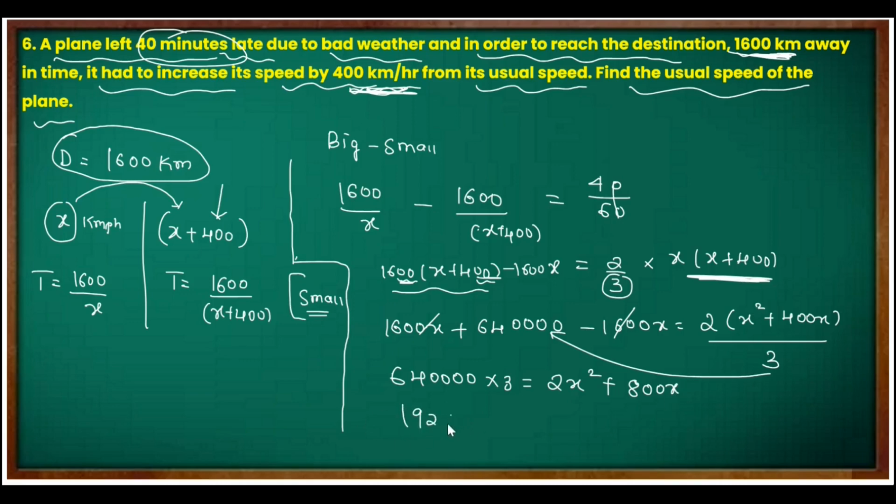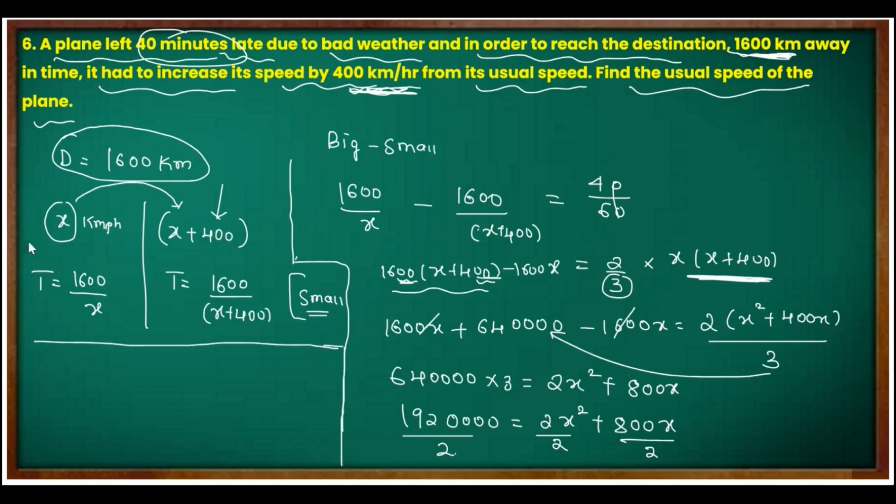Now this will become 192,000, not four zeros, and this will become 2x square plus 800x. Let's take 2 common, that means divide 2 everywhere here like this. This step I'm showing you because you should understand what is the meaning of taking common also, right? Say everyone say common, what is the meaning of that also, that's why.